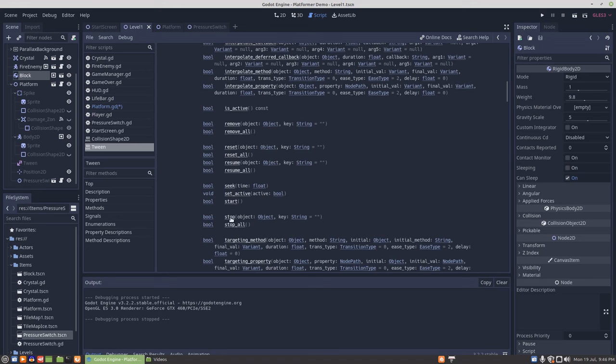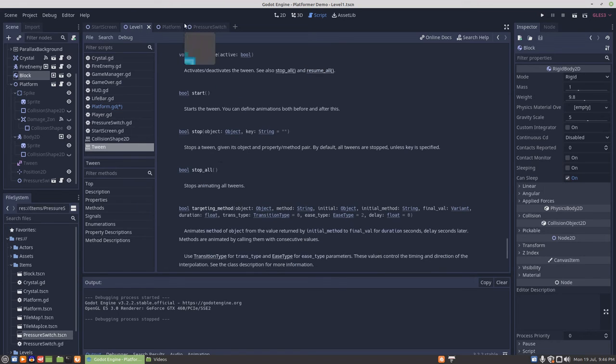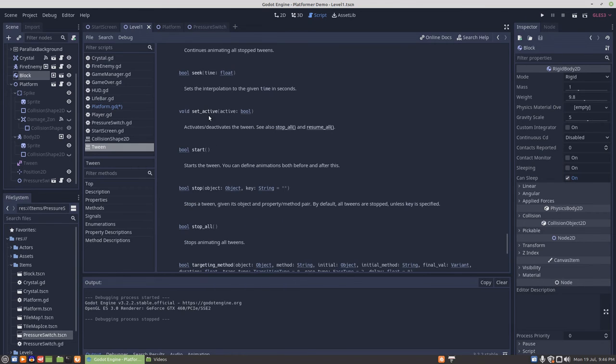Start. Here's stop object key string. Let's have a look here. So we have stop. Stops between method pair by default all tween unless key is specified. Activates, deactivates the tween. See also stop all and resume all.